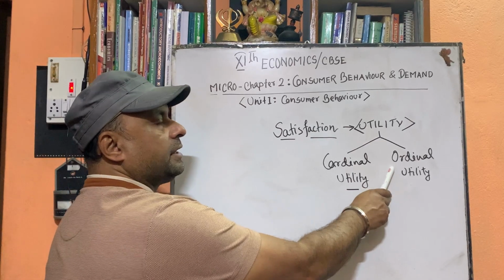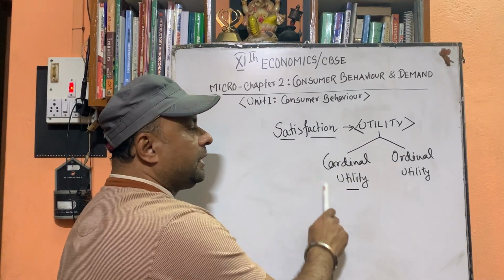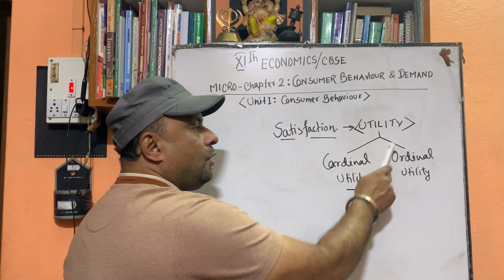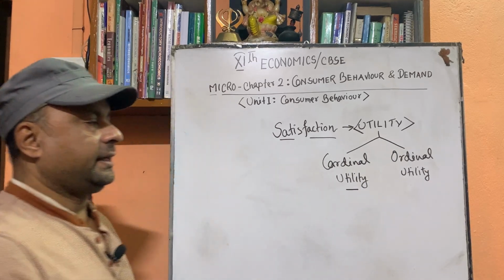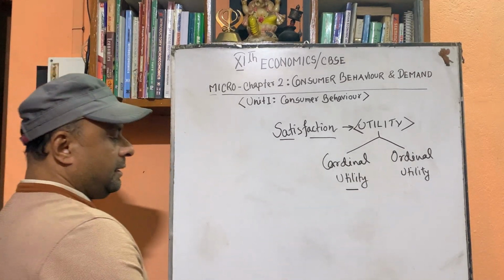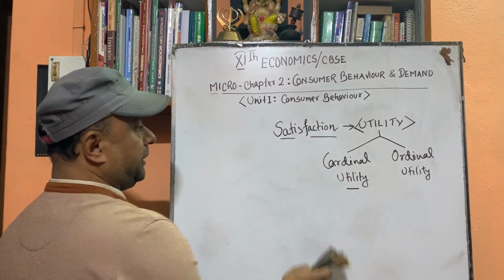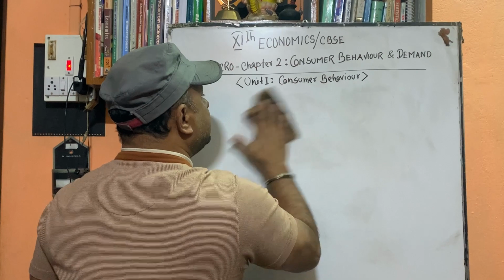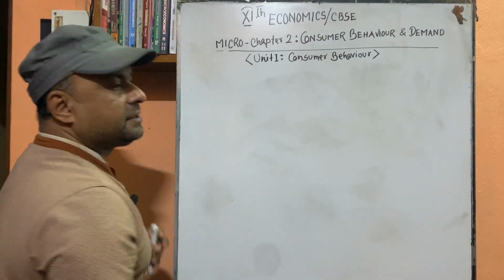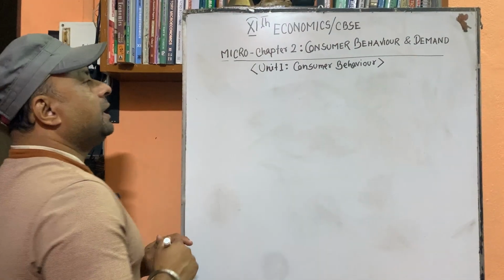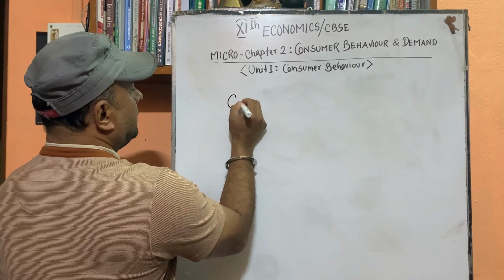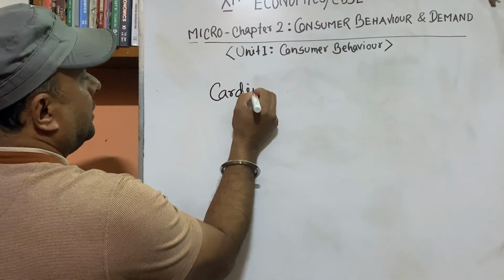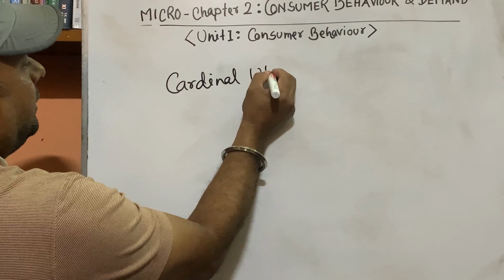This is ordinal utility. So cardinal utility we can measure by giving numbers, ordinal we can measure by giving ranks. We are coming to ordinal later. Let us start with cardinal utility. So utility means the satisfying power of a commodity. Let us start with the cardinal part, cardinal utility.